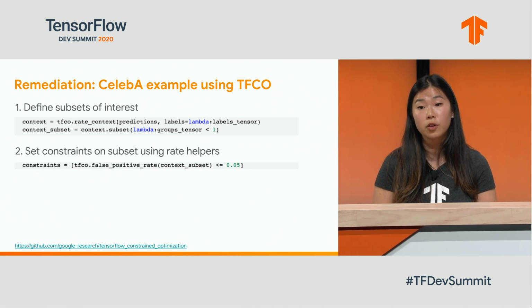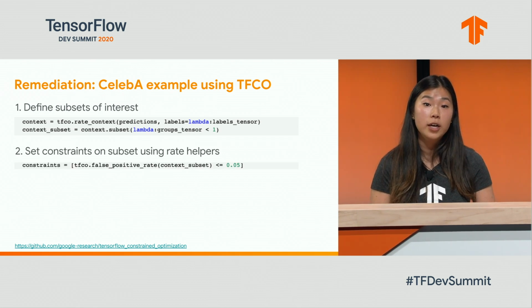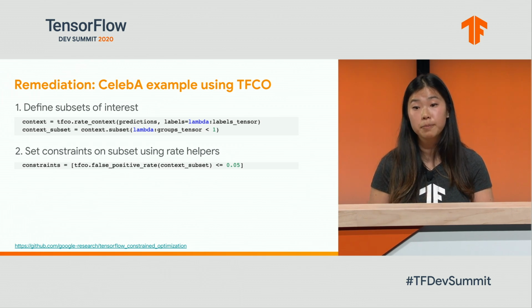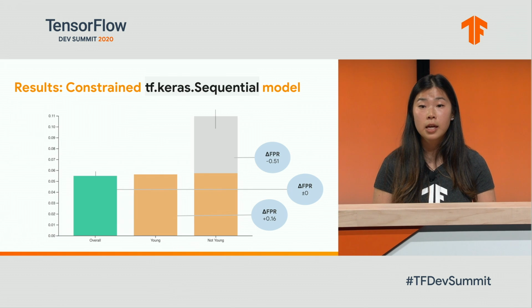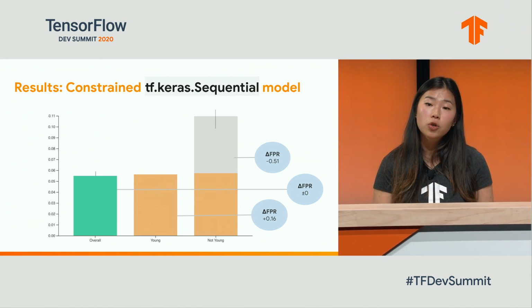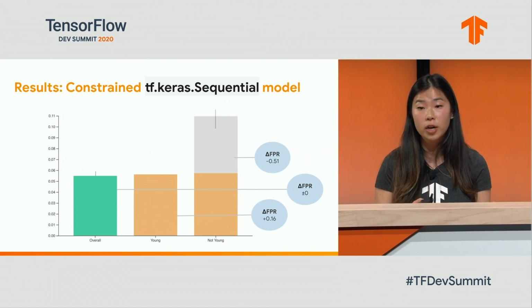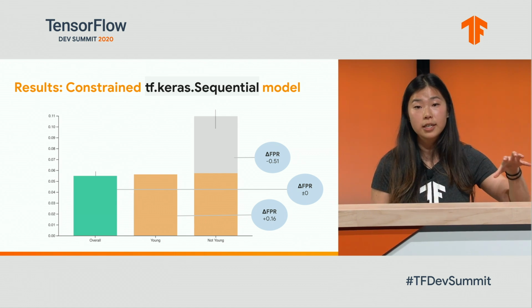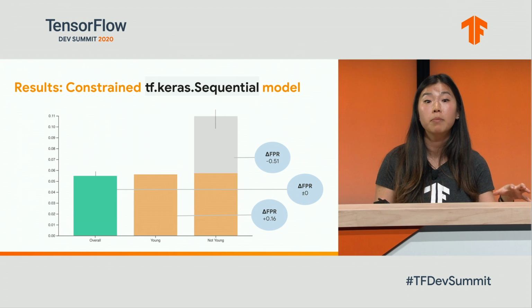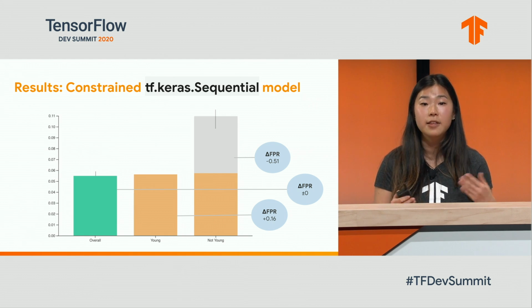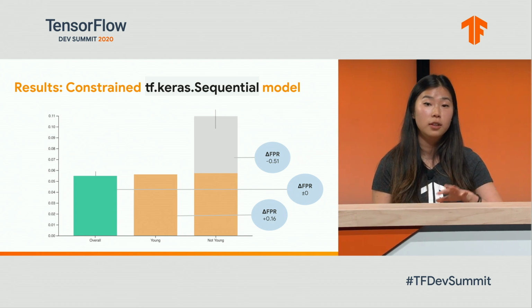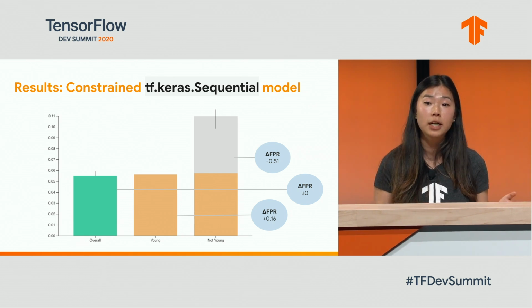Next, we set the constraints on this group such that the false positive rate of this group is less than or equal to 5%. And then we define the optimizer and train. As you can see here, the constrained sequential model performs much better. We ensured that we picked a constraint where the overall rate is equalized for the unconstrained and constrained model, such that we know that we're actually improving the model as opposed to merely shifting the decision threshold. And this applies to accuracy as well, making sure that the accuracy and AUC has not gone down.